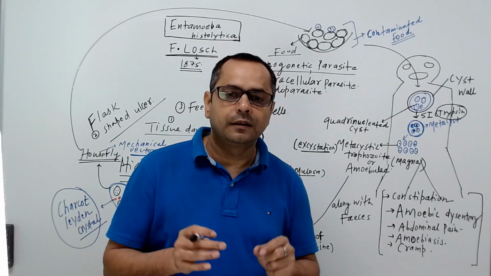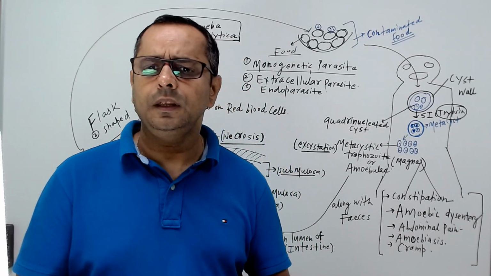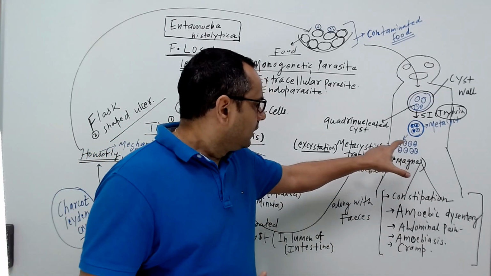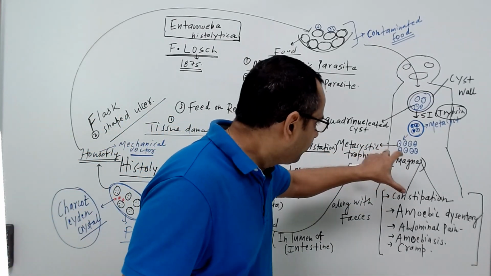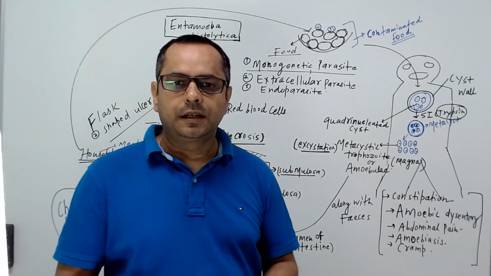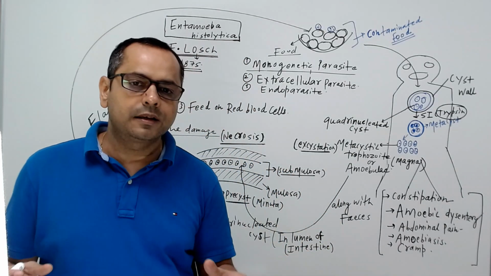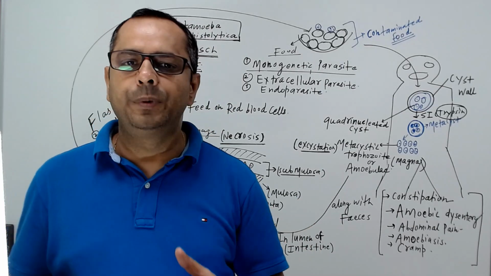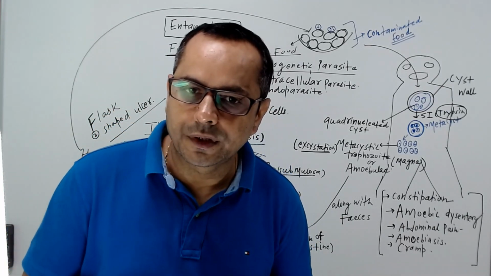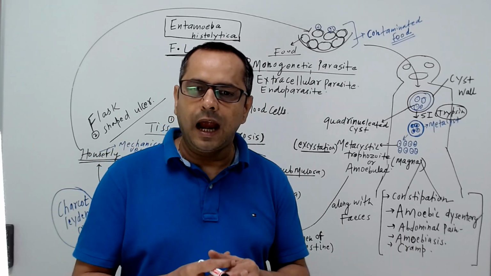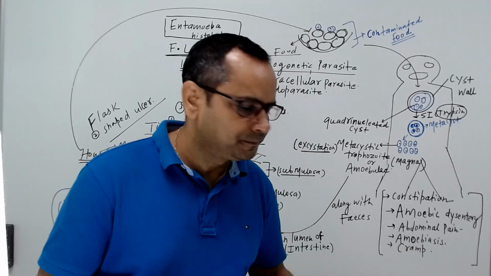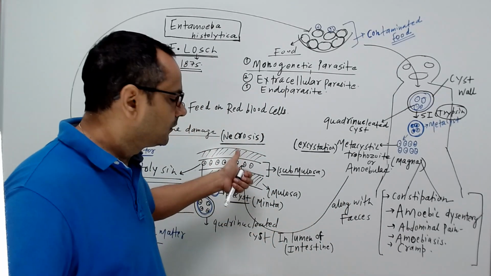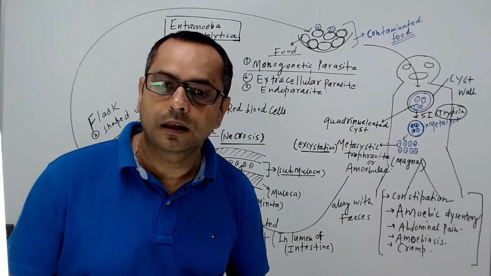And remember, once this metacystic trophozoite gets formed in the small intestine, then along with the movement of undigested food, it enters your large intestine.